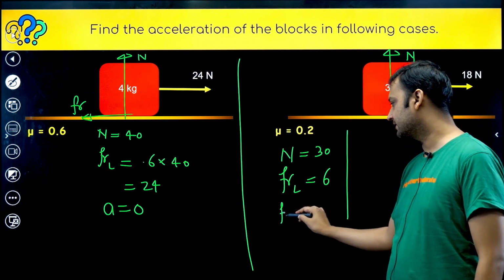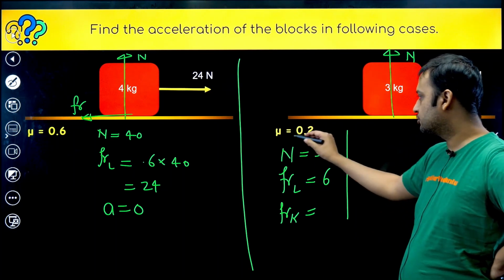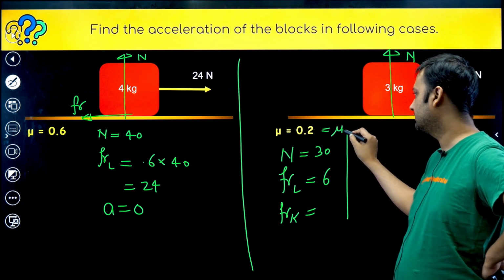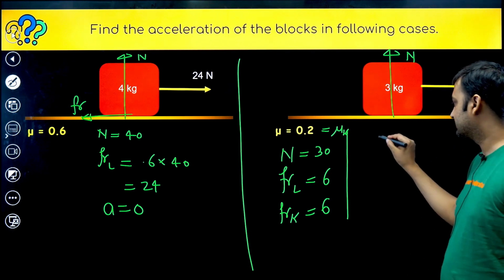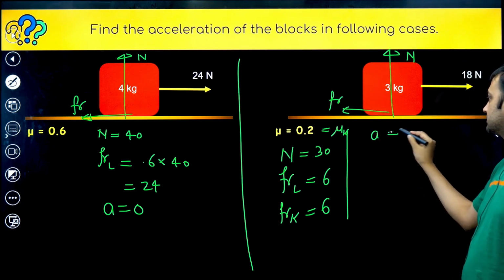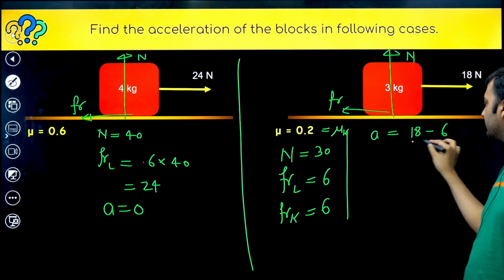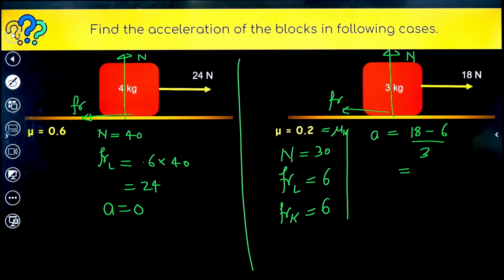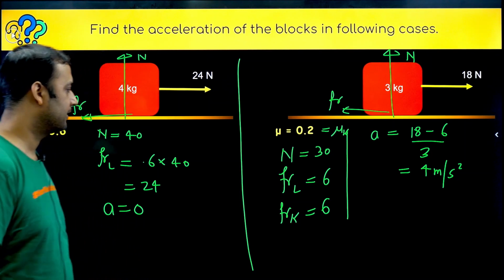So what is the value of kinetic friction, guys? Because the block is going to slip, kinetic friction will come into the picture. We are assuming mu s is equal to mu k, so kinetic friction will also be 6. Friction will act in the backward direction, so acceleration is equal to 18 minus kinetic friction, which is 6, divided by mass. 18 minus 6 is 12, and 12 by 3 is 4 meter per second square. This will be the value of the acceleration. I hope you have understood.